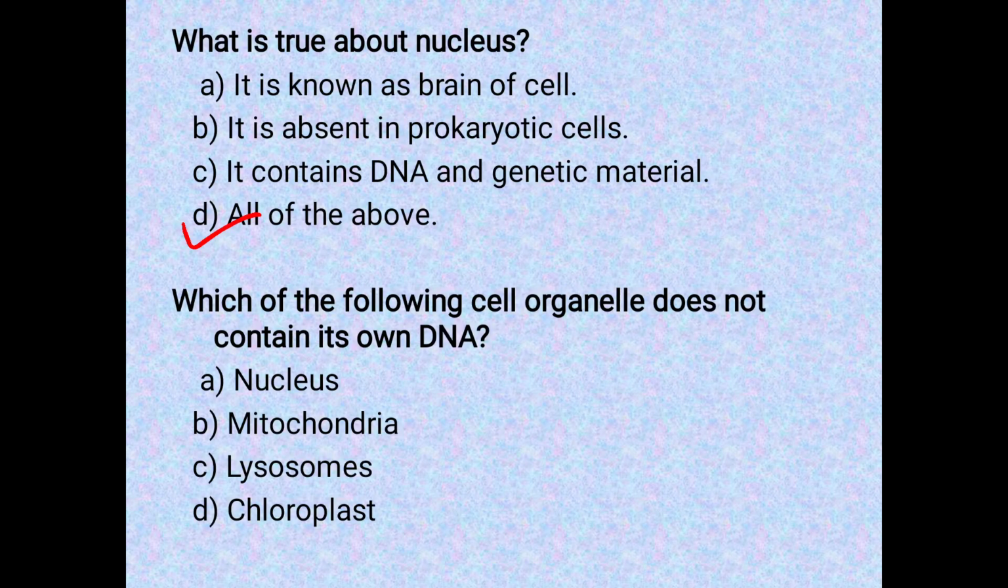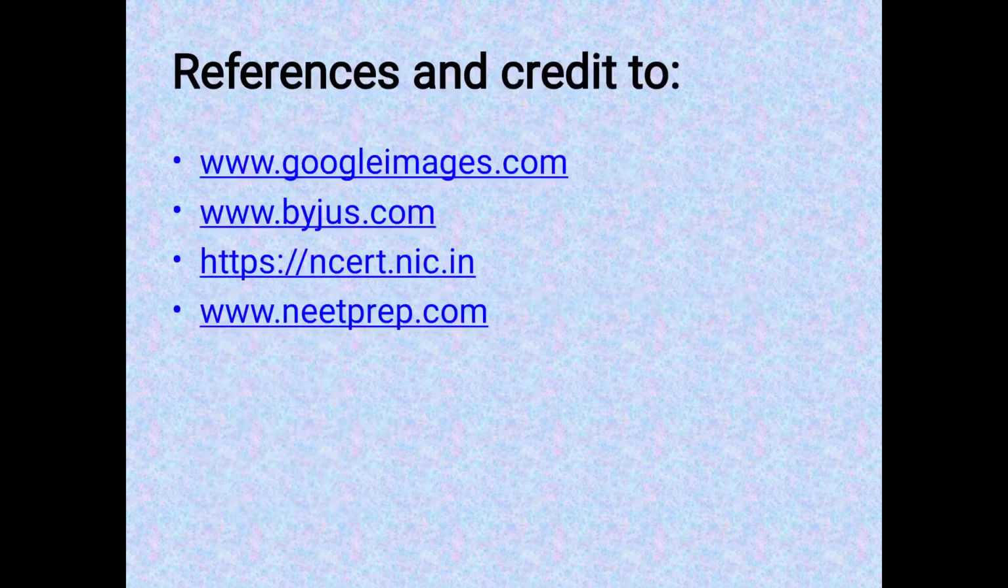Next question is, which of the following cell organelles does not contain its own DNA? So we know that nucleus contains DNA, mitochondria also contains its own DNA, and chloroplast also contains its own DNA. So there is an organelle, lysosomes. It does not contain its own DNA. So the correct answer will be lysosomes. The other organelles, that is nucleus, mitochondria and chloroplast, contain their own DNA.